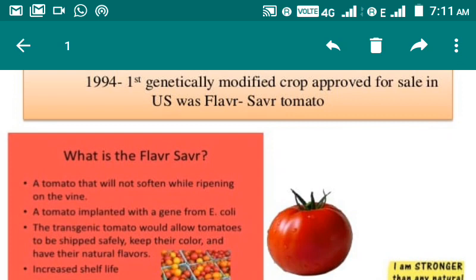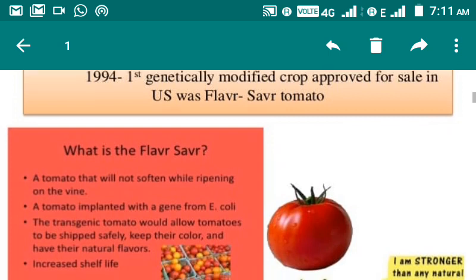How? You might know, as a botany student, how a plant ripens. There is a concept of the middle lamella. When the cell membrane is dissolved, some of the biomolecules get dissolved and degraded, that leads to the softening of the cell wall, that leads to ripening of the crop. After that it will be degraded. That was the concept in tomato. But during shipping, during transport, it very soon gets ripened and degraded.